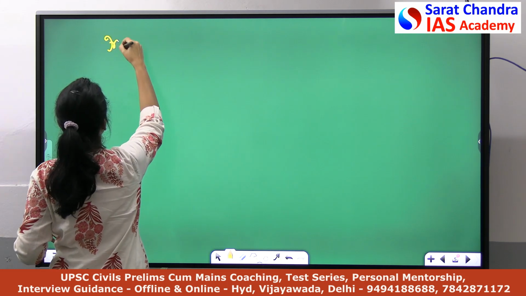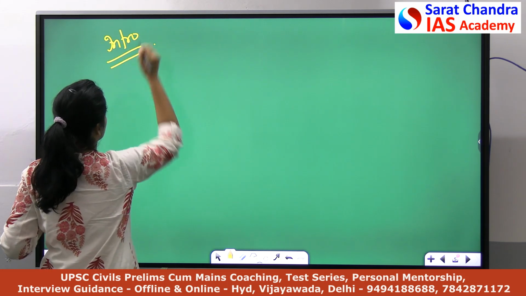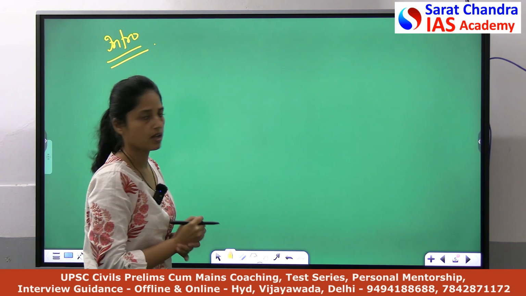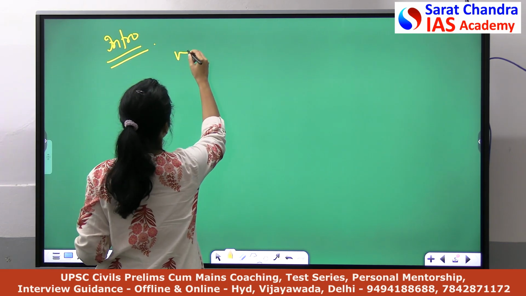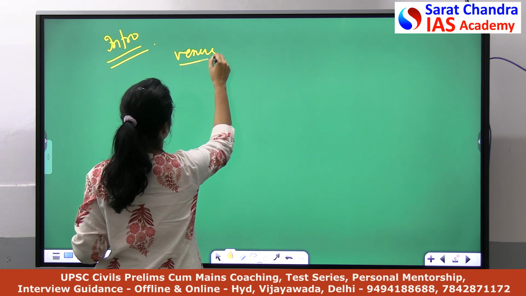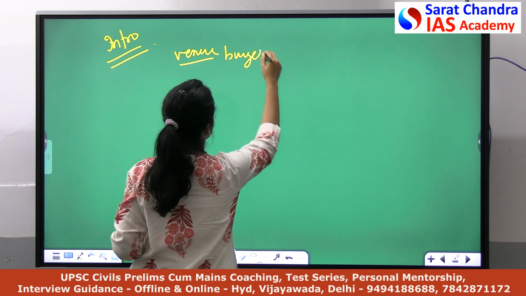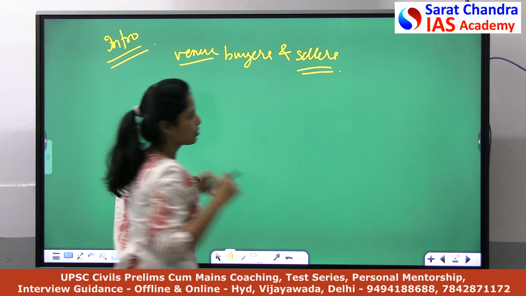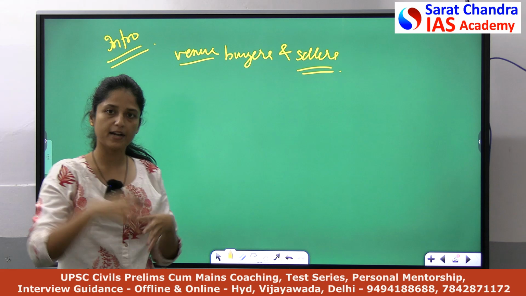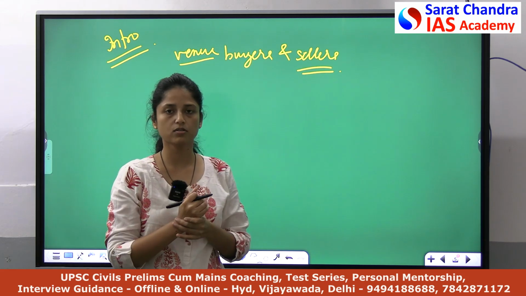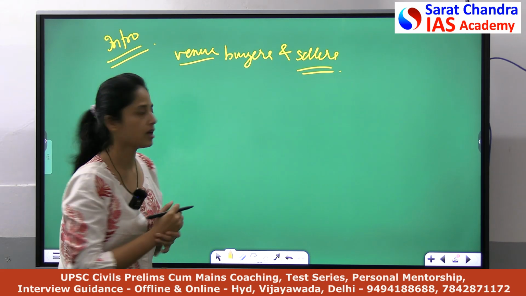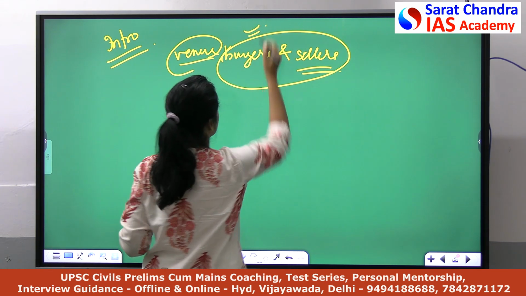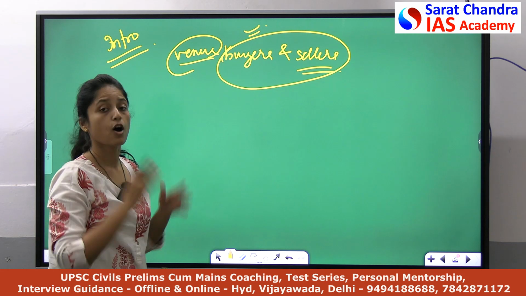Starting the answer, I am beginning by defining the stock market. So what is a stock market? We can say a stock market is a venue where the buyers and sellers of securities or shares meet together to exchange those shares or securities. Basically it is a venue where buyers and sellers meet for the exchange of securities or shares of public companies.